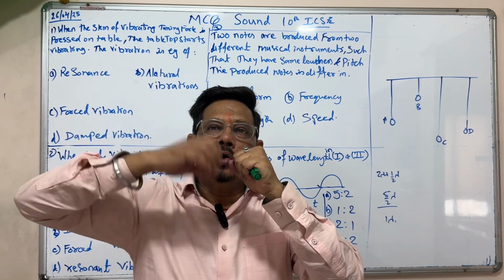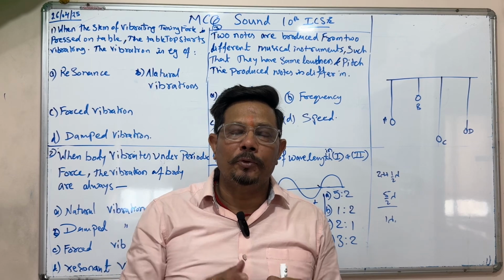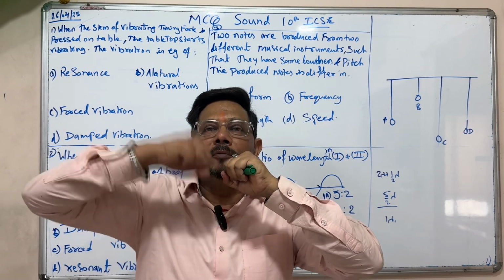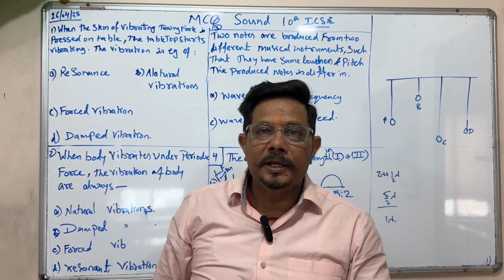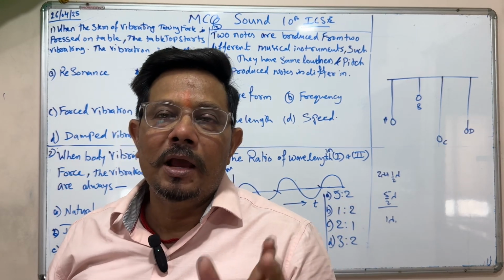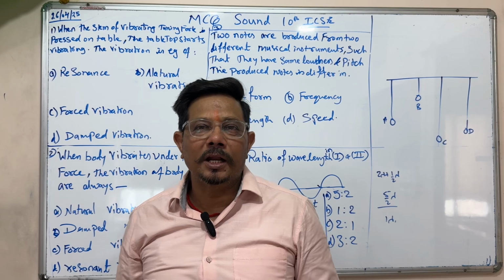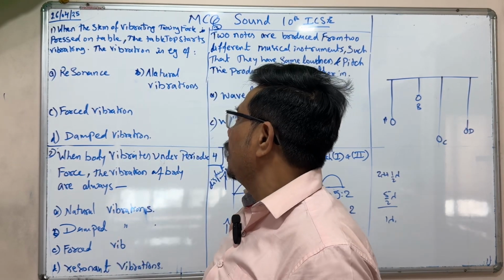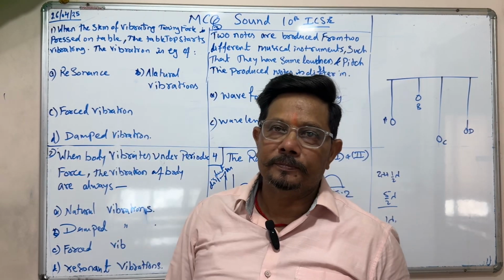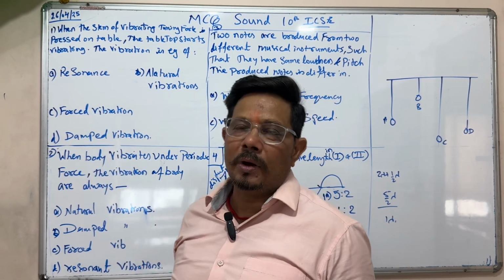Now if you apply a periodic force, and due to it the body vibrates with tremendous speed, that is, when the natural frequency matches the force frequency, it oscillates with a large amplitude. That is called resonance.